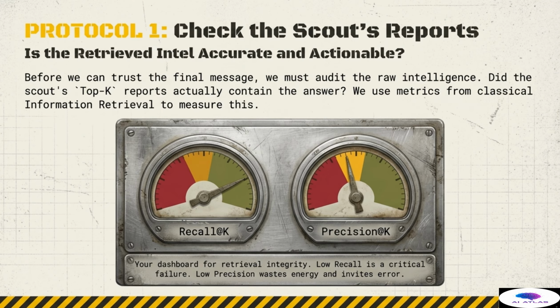Recall at K tells us if the critical information was captured at all. Low recall is a critical failure because if the answer isn't retrieved, the system has zero chance of success. Precision at K tells us how much noise or garbage was mixed in with the signal. Low precision wastes energy and invites error, making the LLM's job much harder. We must keep both indicators well into the green zone to ensure our comms officer has actionable intelligence.